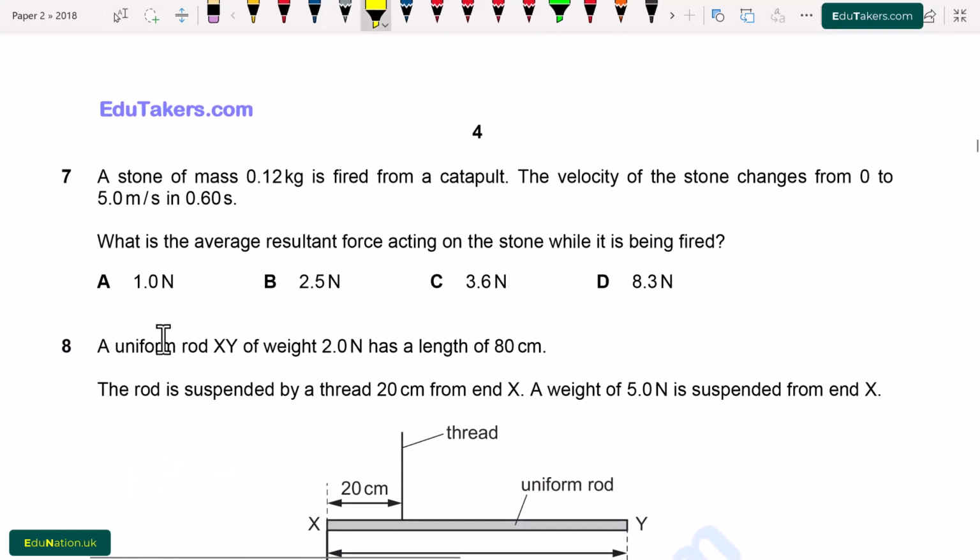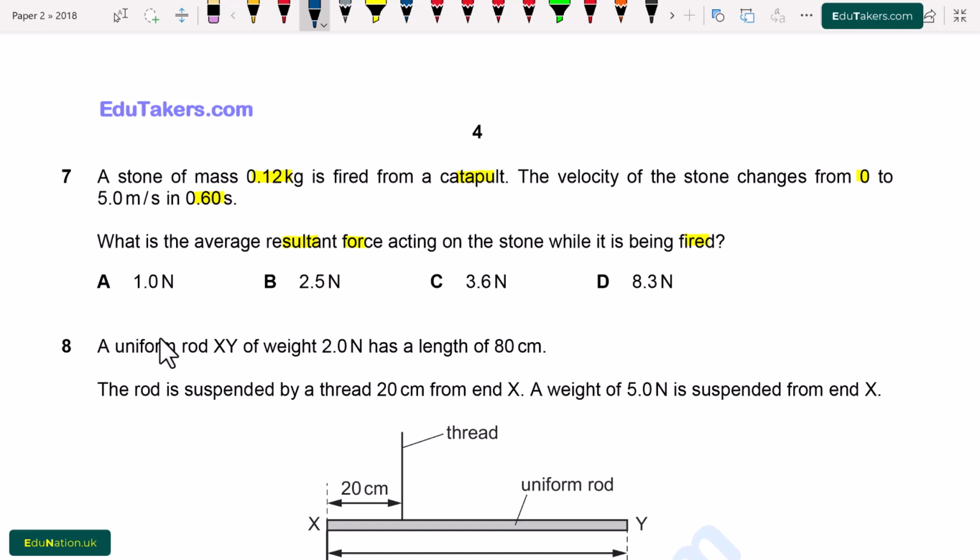Question number 7. A stone of mass 0.12 kilogram is fired from a catapult. The velocity of the stone changes from 0 to 5.0 meter per second in 0.60 second. What is the average resultant force acting on the stone while it is being fired?